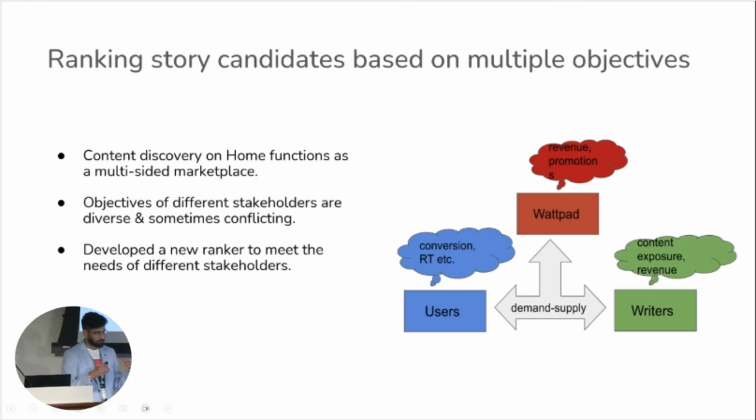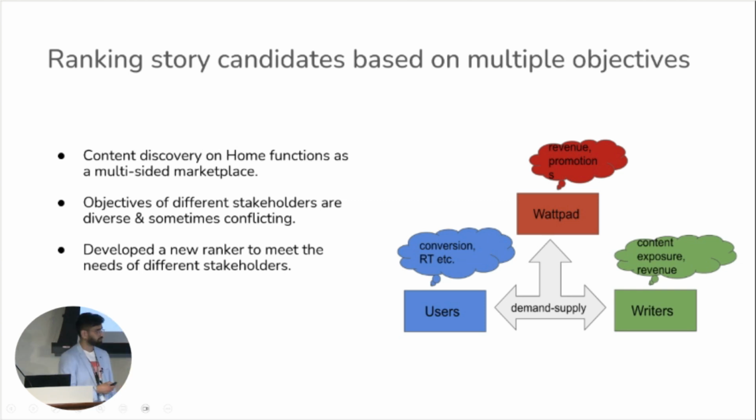As you can see, the content discovery process on the home page is a multi-stakeholder problem. And the entire ecosystem works properly when each stakeholder is happy. So our objective was to optimize such objectives of different stakeholders jointly.